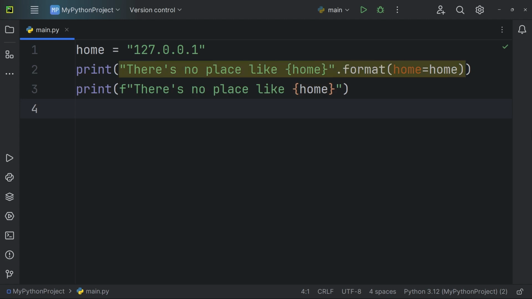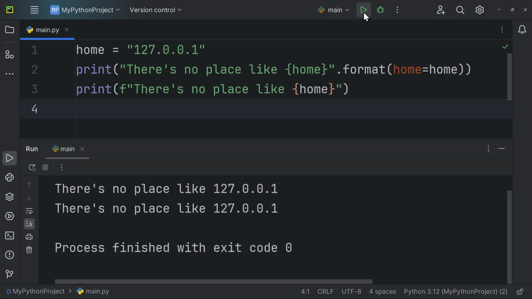The format method is useful when we need to format strings with complex data structures, or when the formatting logic needs to be separated from the string itself. It provides more control over formatting options and can be more readable in certain cases. The format method is also compatible with older versions of Python, making it necessary for maintaining legacy code. Both are used for string formatting when we want to insert values into a string. The choice between the two often comes down to personal preference and the specific requirements of our code.